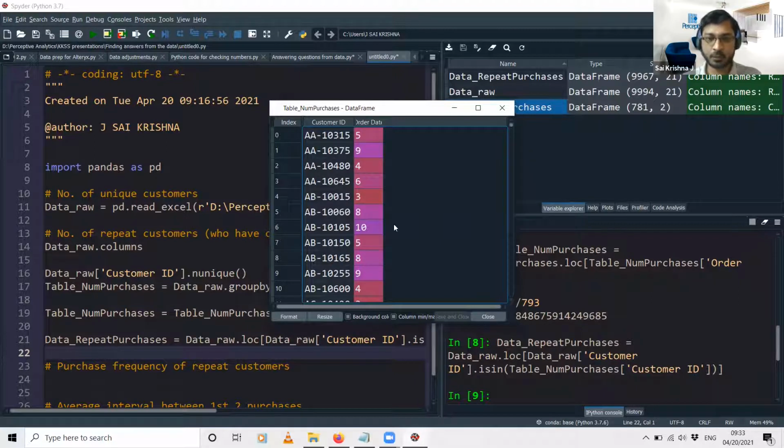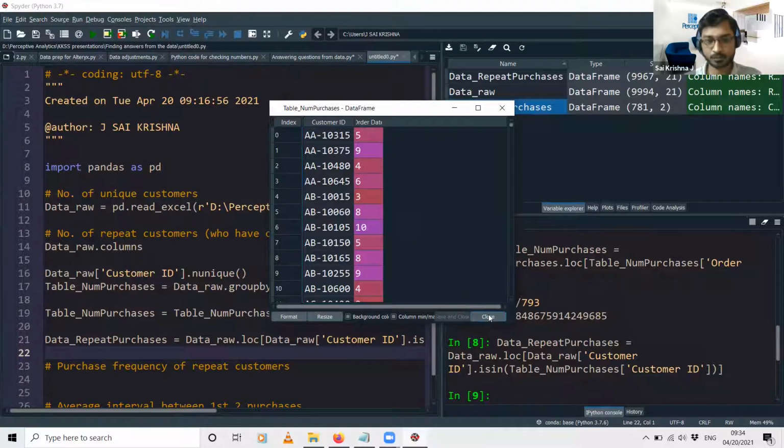Now from this table, what we need to find is the number of customers who have made 5 purchases, the number of customers who have made 9 purchases, the number of customers who have made 4 purchases, and so on. So basically, we need to find the frequency distribution of the customers based on the number of purchases that they have made. For that, we'll be using this same table and the same group by function.